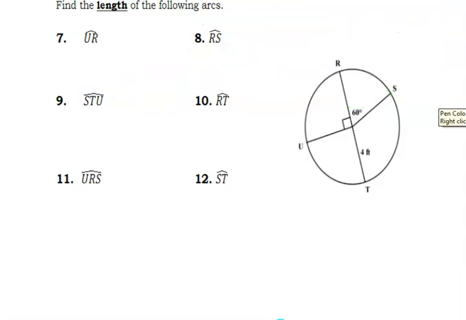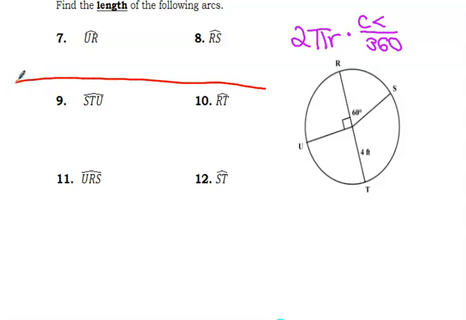All right, so let's remind ourselves, 2 pi r times the central angle over 360, because again, all circles add up to 360. All right, STU. It's really important that I use the whole thing, STU. So if this is the diameter, this is 90 degrees also.